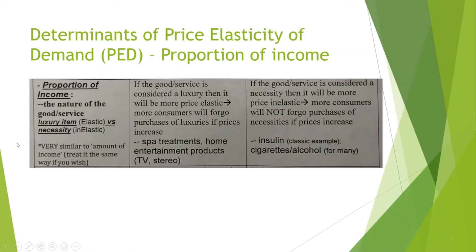The next one is proportion of income. It's very similar to the last one, where if it's a luxury versus necessity, as we talked about before, if it's a luxury, then it's going to be more price elastic. So if the prices of spa treatments increase, people will more likely give it up and go for something else instead. Versus if it's a necessity, like I said, insulin versus cigarettes, these are quote unquote necessities, even though cigarettes are definitely not needed, but they're addictive. So addictive and necessities kind of go hand in hand in terms of economics.